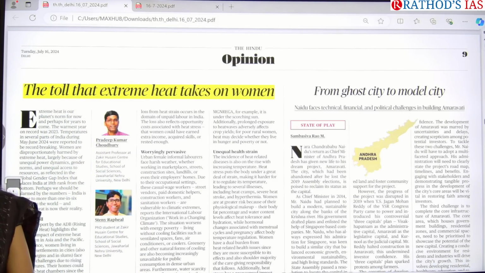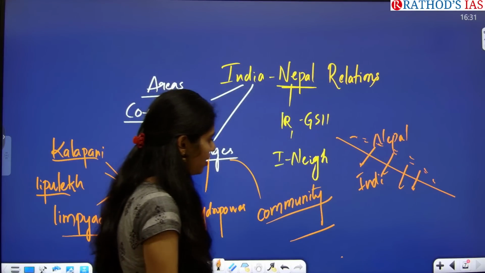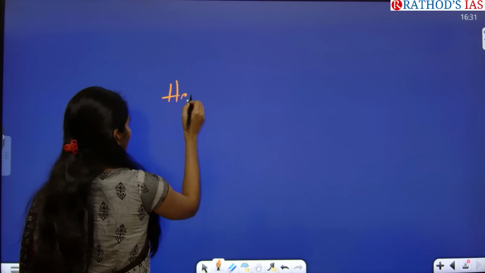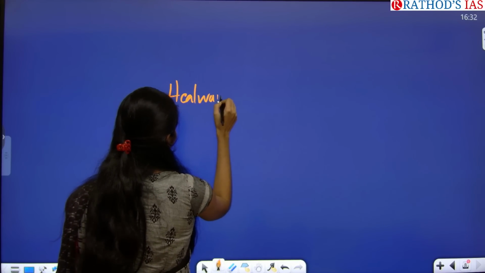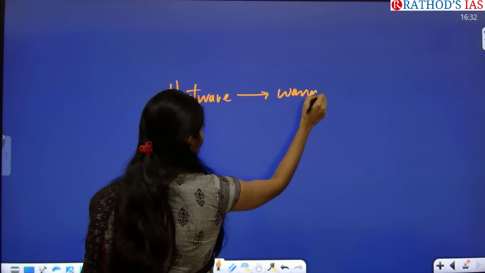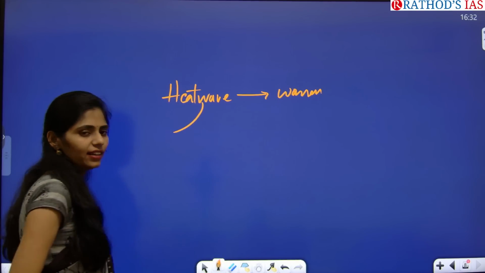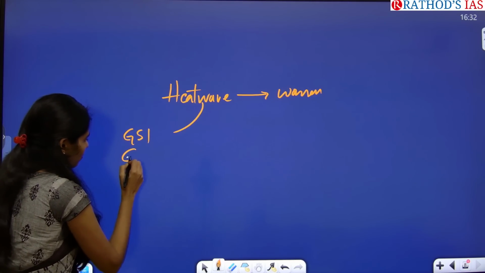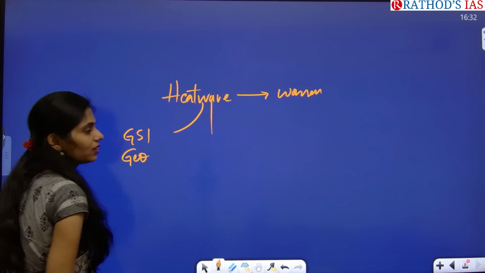Extreme heat is happening, but it is having a negative impact more on women, right? So which dimensions can we see here? First one is heat wave and how it is having an impact on women. From which subject can we connect heat wave? From GS paper 1 under geography, only geography.